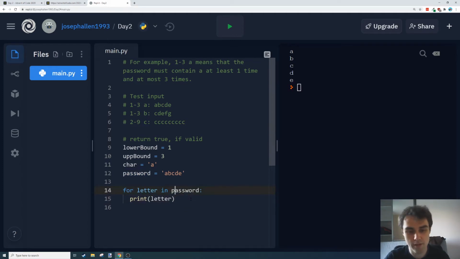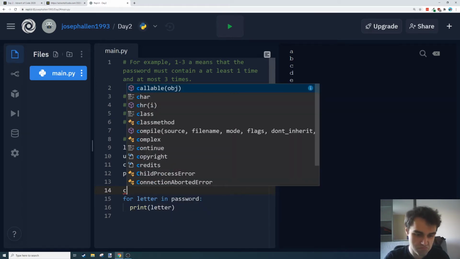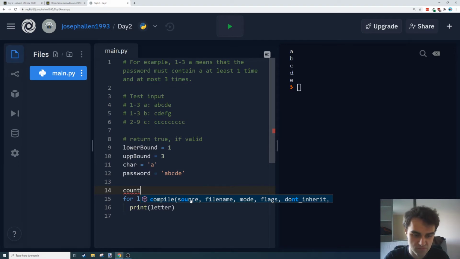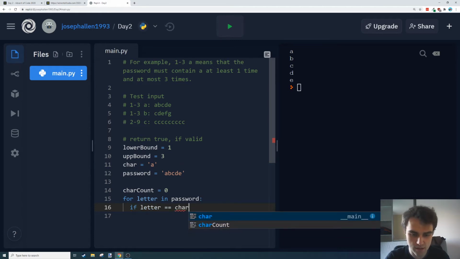Now we've kind of got a bonus here because we know we're counting a particular character, so we can have a char count maybe. So this will count the number of times we've encountered our letter. It's always going to be set to 0 before we run our code. And then instead of printing, we're going to have to say if letter is equal to char. I've done a lot there. I'll come back to it in a second.